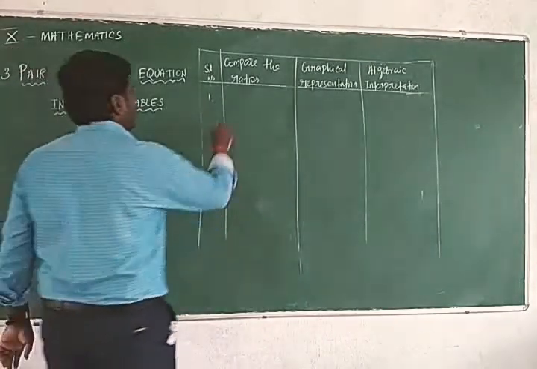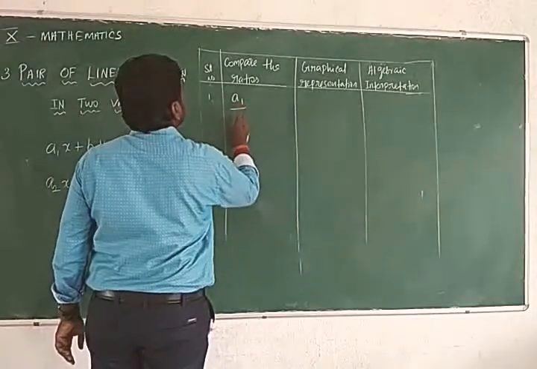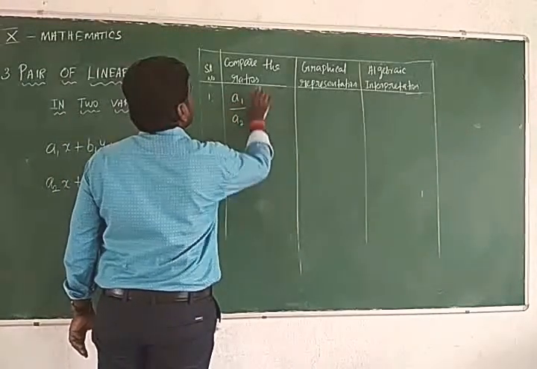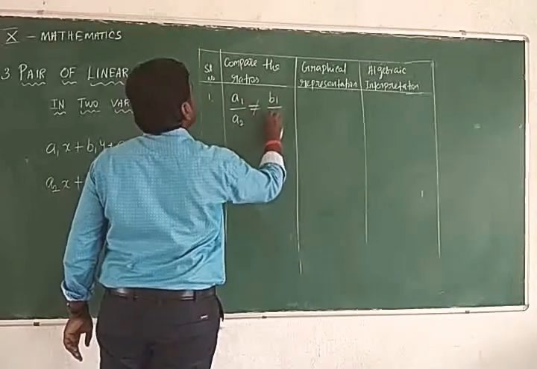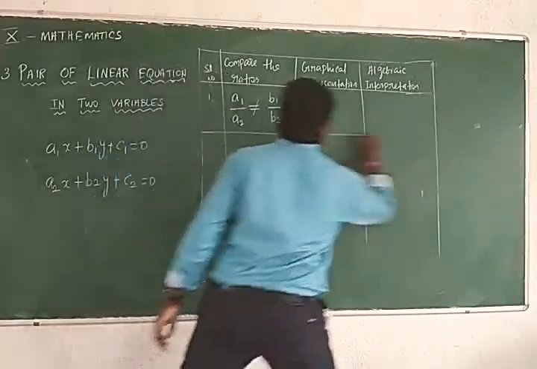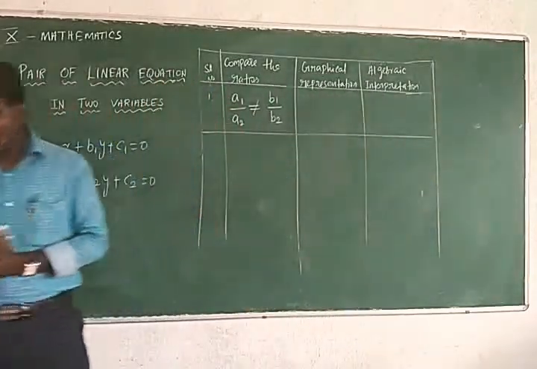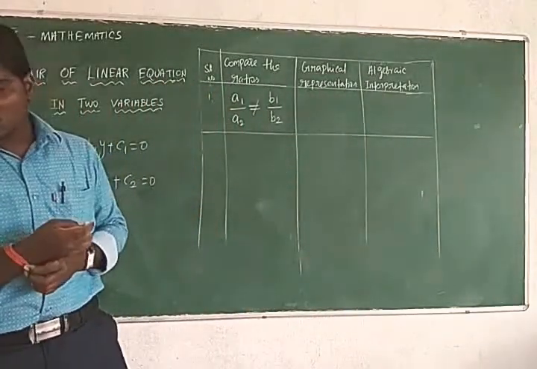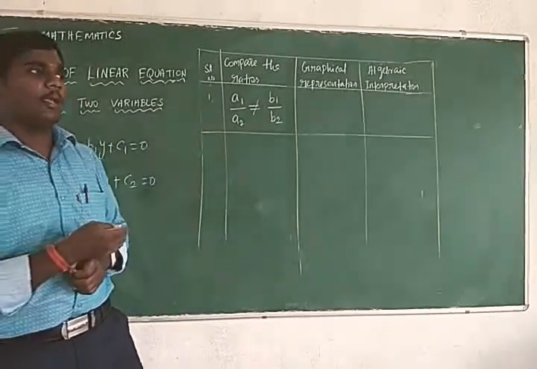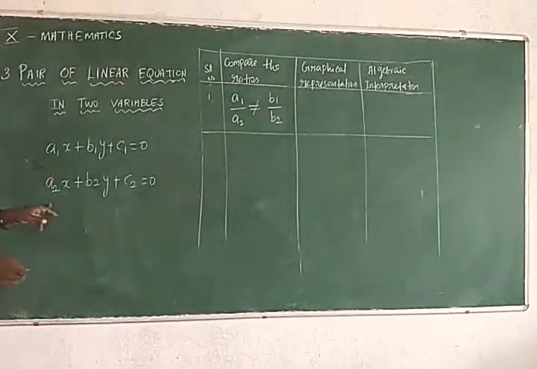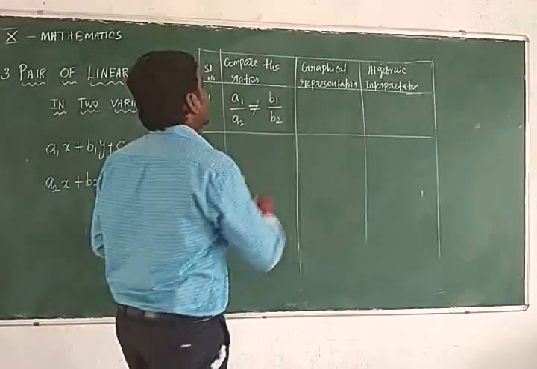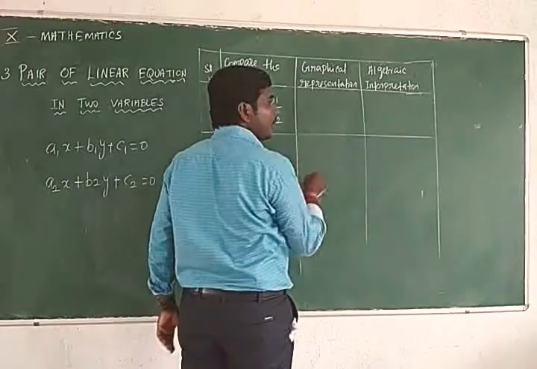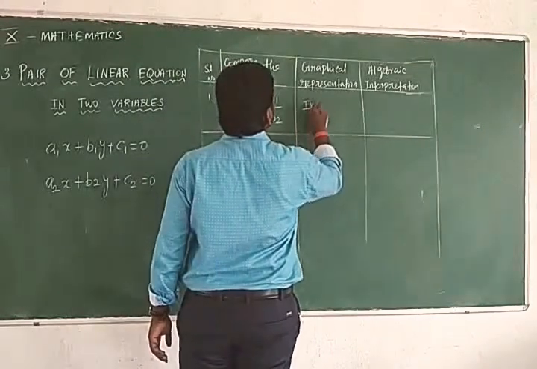First one, the ratio A1 divided by A2 is not equal to B1 divided by B2. So the two ratios are not equal. Two ratios not equal means the graphical representation is intersecting lines.